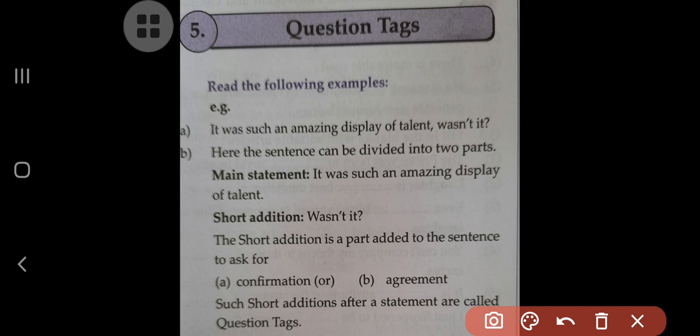Now how the tag is added, we have to consider. For this purpose, we should know the tense as well as we should know the helping verbs according to the subject. Okay, so first of all, let's see some of the rules related with the formation of question tag.